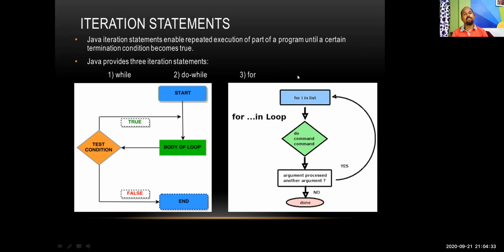If such a situation arises at the time of programming, the program will be unterminated, and execution must be stopped by pressing Control Escape or Control Break or this kind of keys, or you have to directly stop the compiler or IDE. So these are your iterative statements.